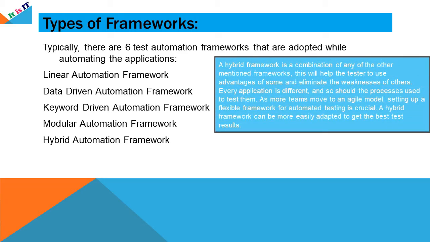This is hybrid automation framework. It is actually a combination of any of the other frameworks. This will help the tester to use advantages of some and eliminate the weaknesses of the others. Every application is different and so the processes used to test them must be. As more teams move to agile method, setting up a flexible framework for automated testing is crucial. A hybrid framework can be more easily adapted to get the best results.